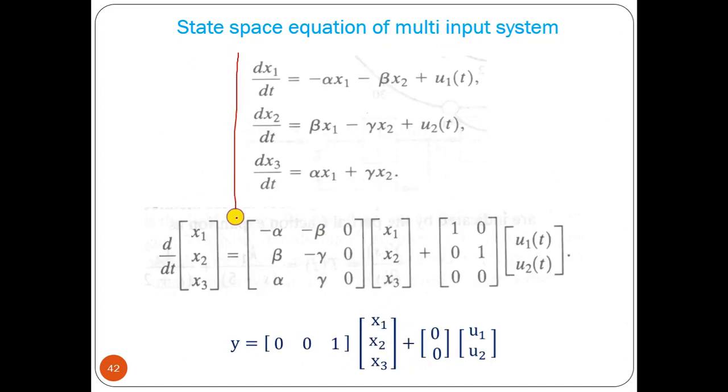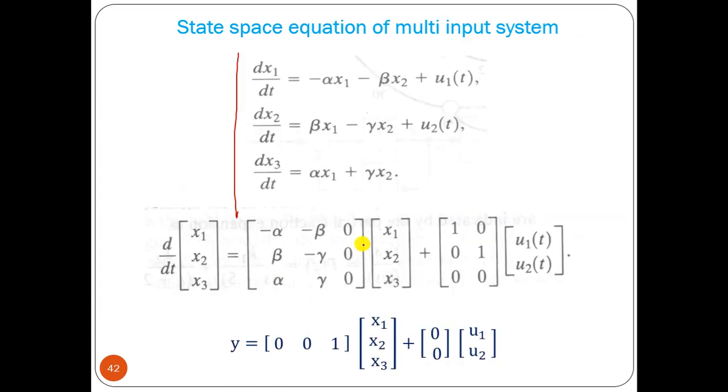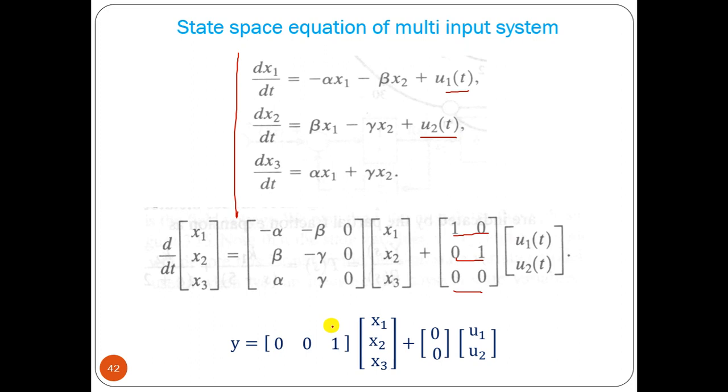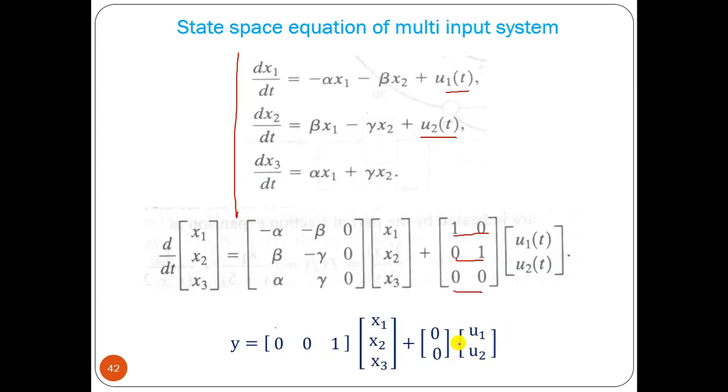So we got these three equations, from which we can find out those factors. Here we have two inputs, so we have to write it as a two-input system. Now output y equals what, only x3. So x1, x2, x3, only x3, and since the input is not connected, it will be 0 0.